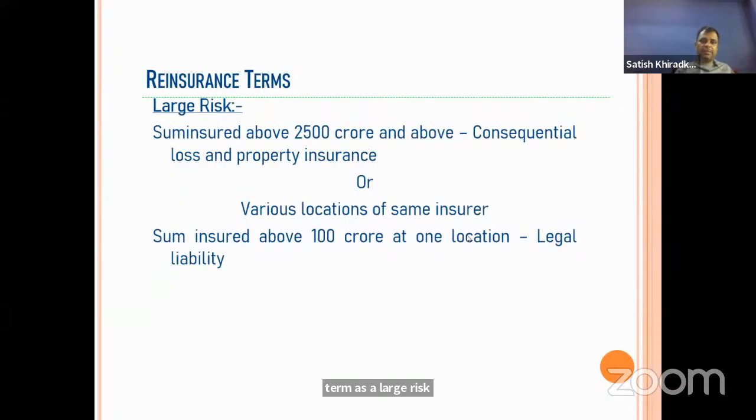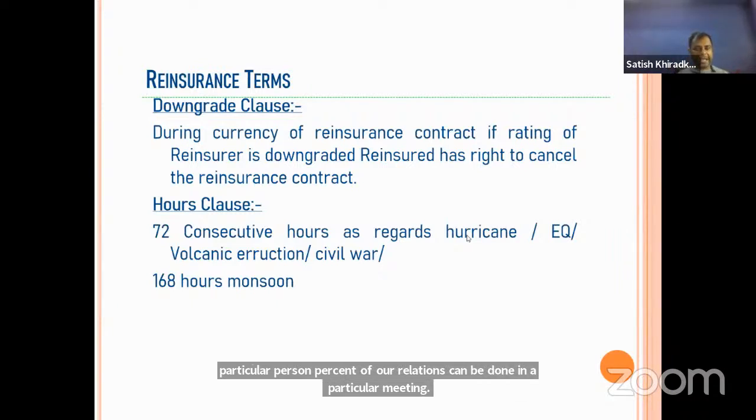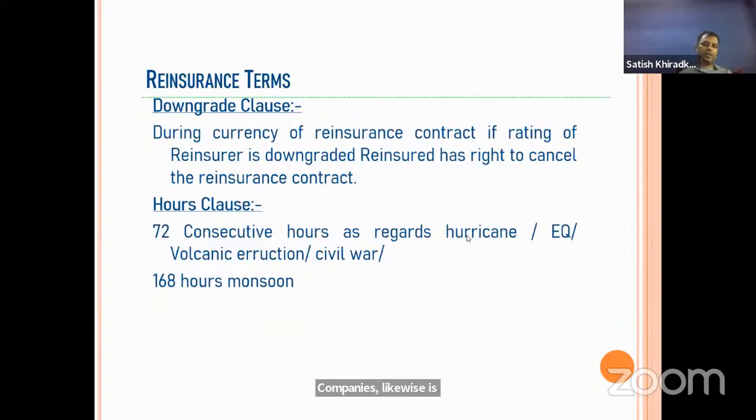Now there are some clauses which we'll discuss. One is the downgrade clause. What does the downgrade clause mean? In the IRDA regulation, a particular rating is required for reinsuring; a particular percent of our reinsurance can be placed with companies of a particular rating. Suppose during the contract or treaty period, the reinsurer's rating is downgraded.